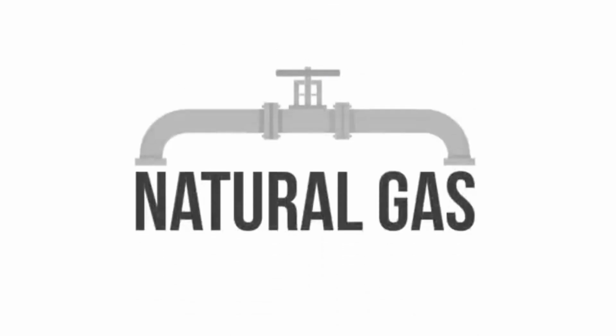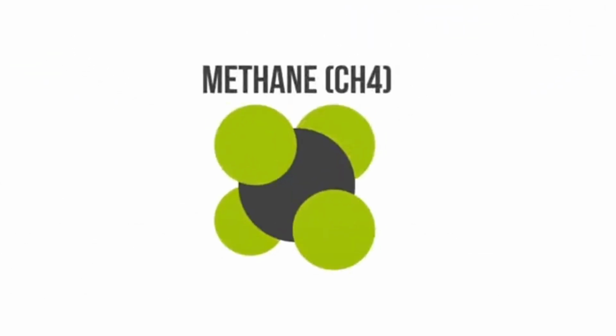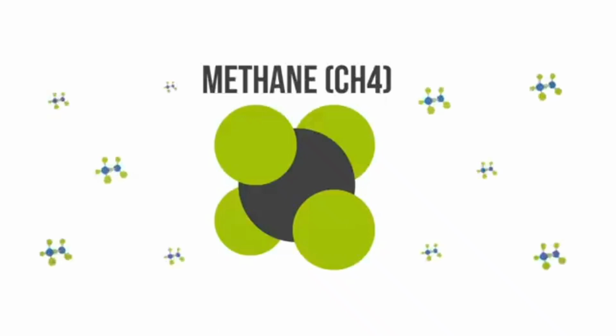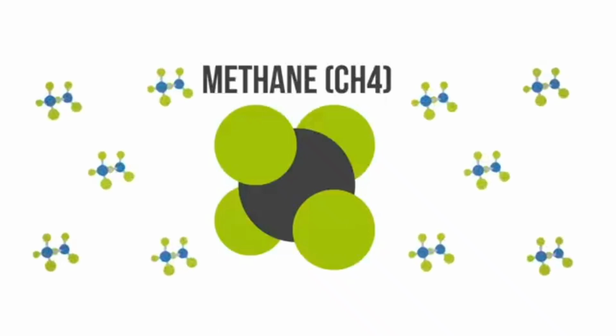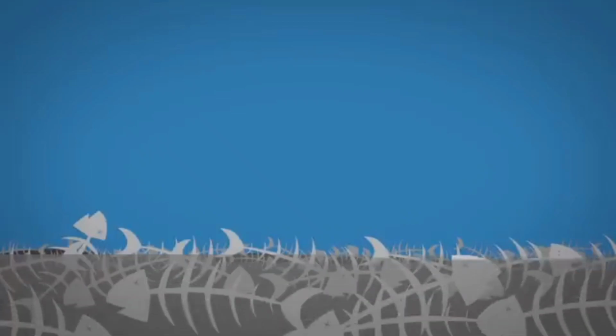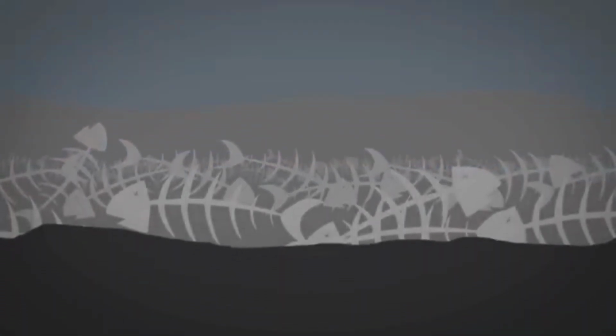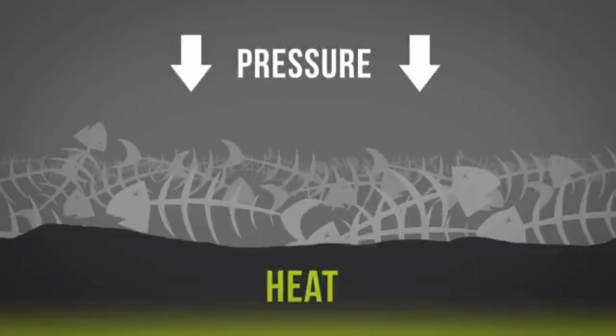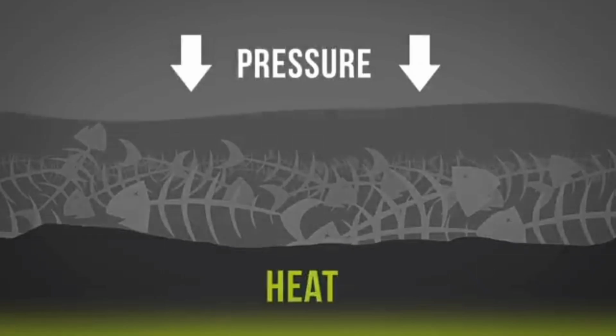Natural gas. Natural gas is primarily methane, or CH4, with smaller quantities of other hydrocarbons. It was formed millions of years ago when dead organisms sunk to the bottom of the ocean and were buried under deposits of sedimentary rock. Subject to intense heat and pressure, these organisms underwent a transformation in which they were converted to gas over millions